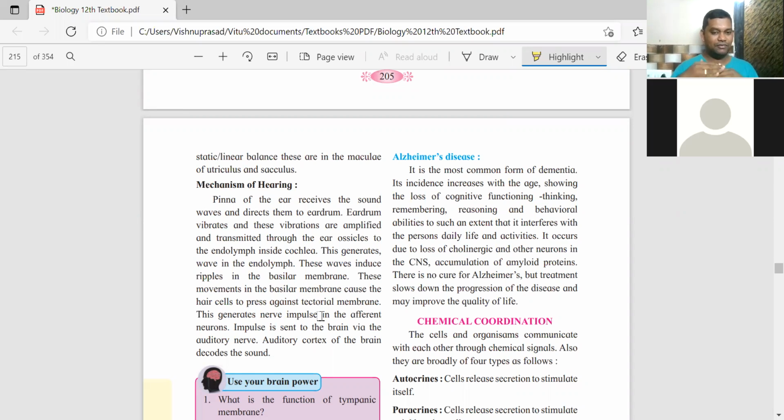So the sound waves will press against the tectorial membrane. The tectorial membrane will generate the nerve impulse, and that afferent neuron will send the nerve impulse and the sound to the brain via the auditory nerve. And in the brain, the auditory cortex will decode whatever sound is there.